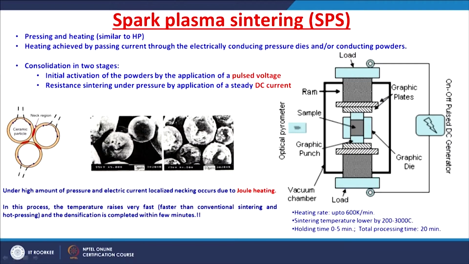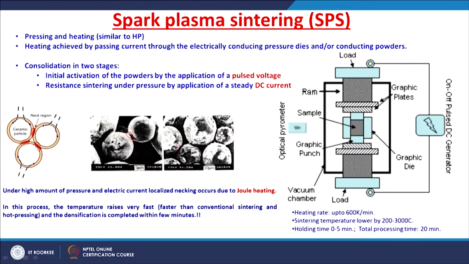If you see the mechanism in spark plasma sintering, under a high amount of pressure and electrical current, there is localized heating. This localized heating leads to necking, and this localized heating is called Joule heating. That Joule heating leads to localized necking. So, you can see the localized necking here, right.